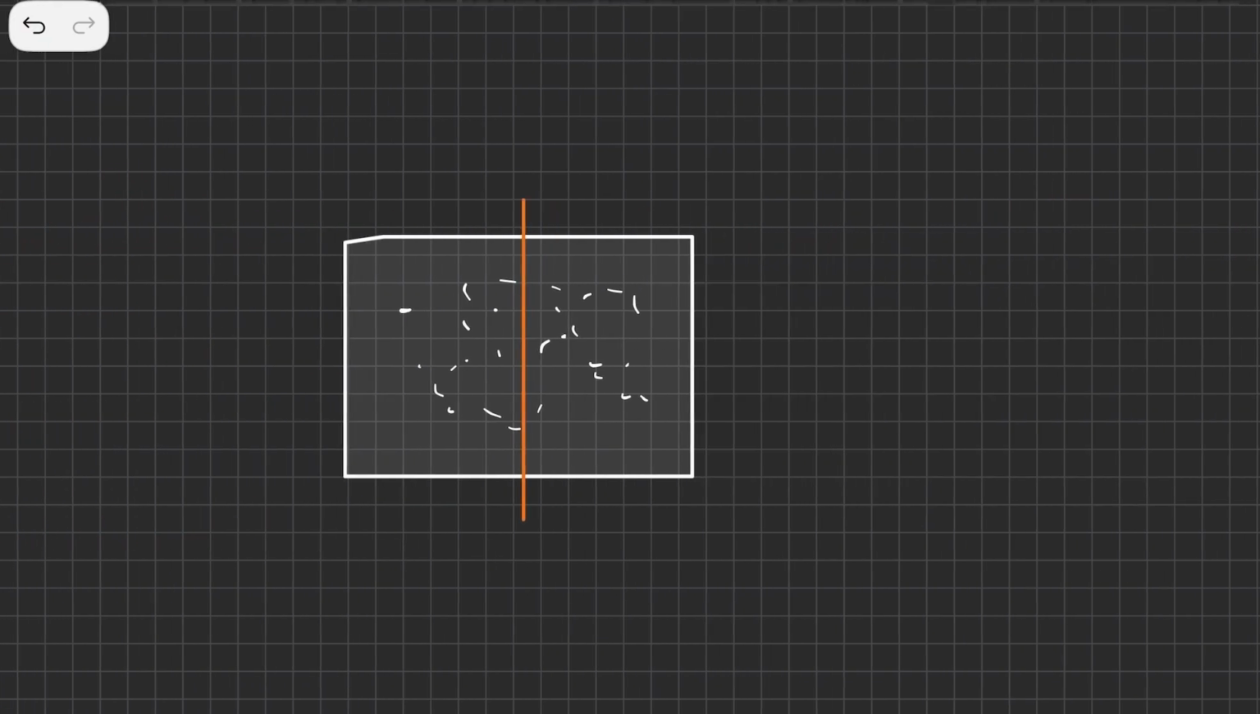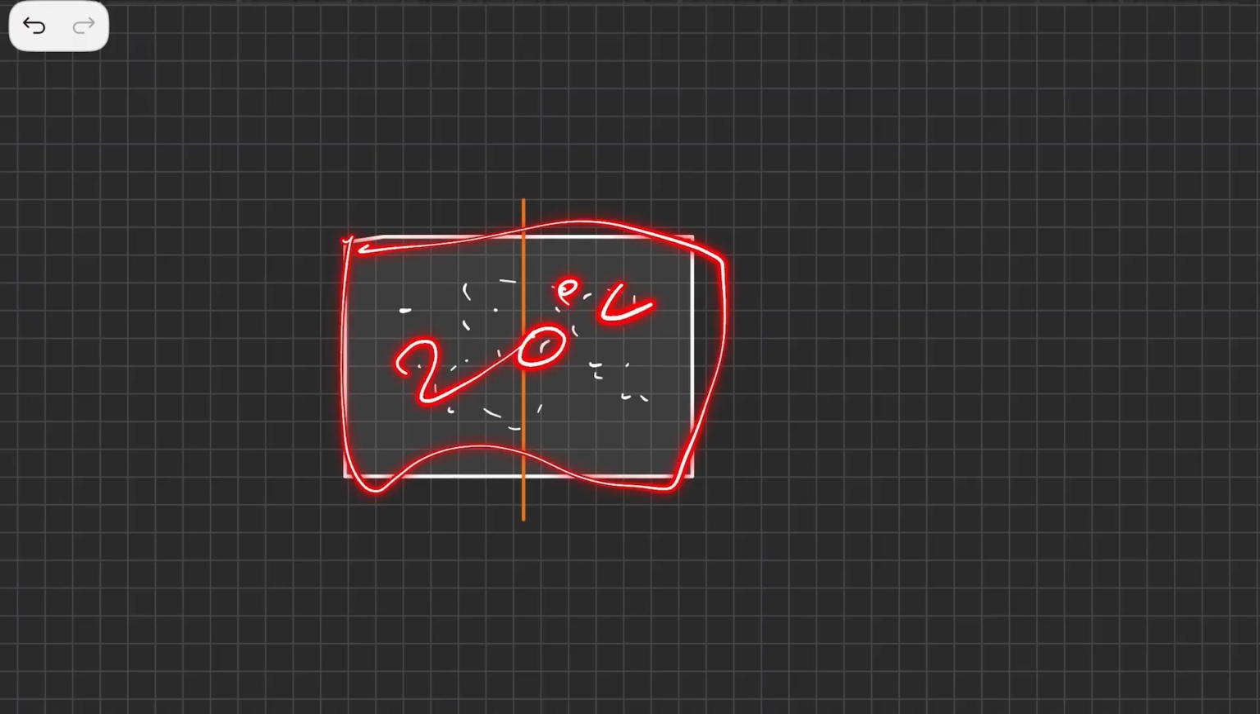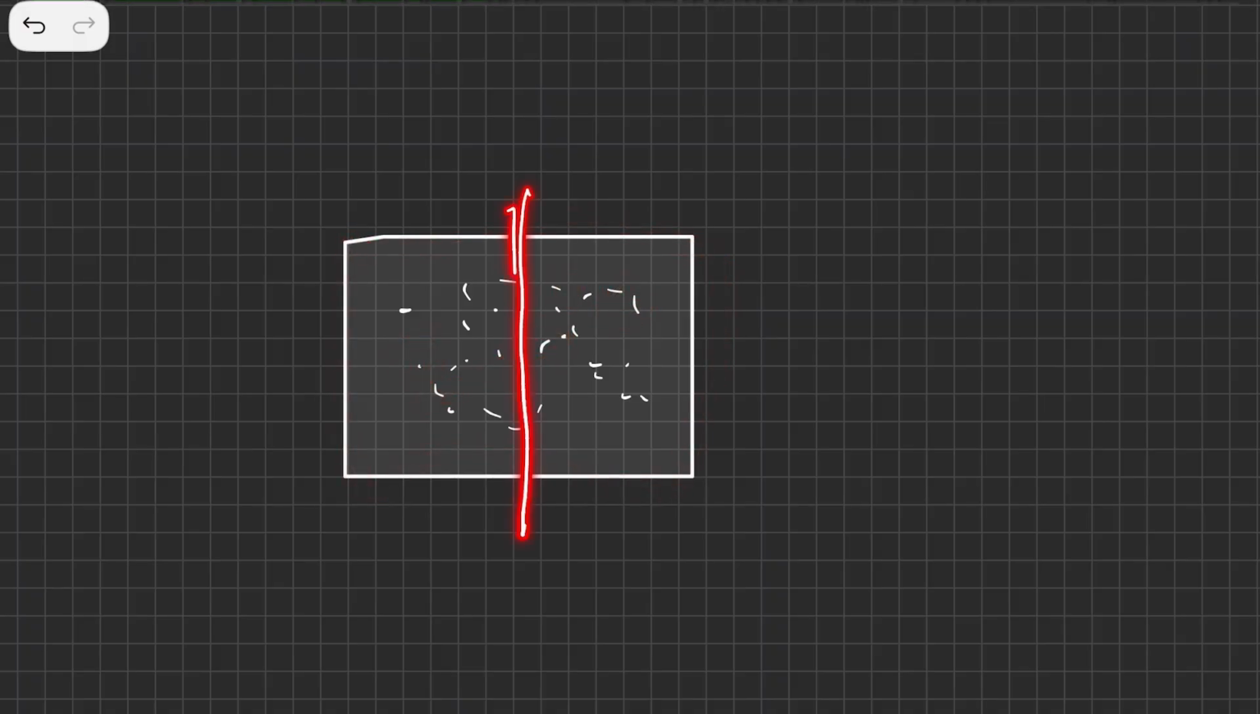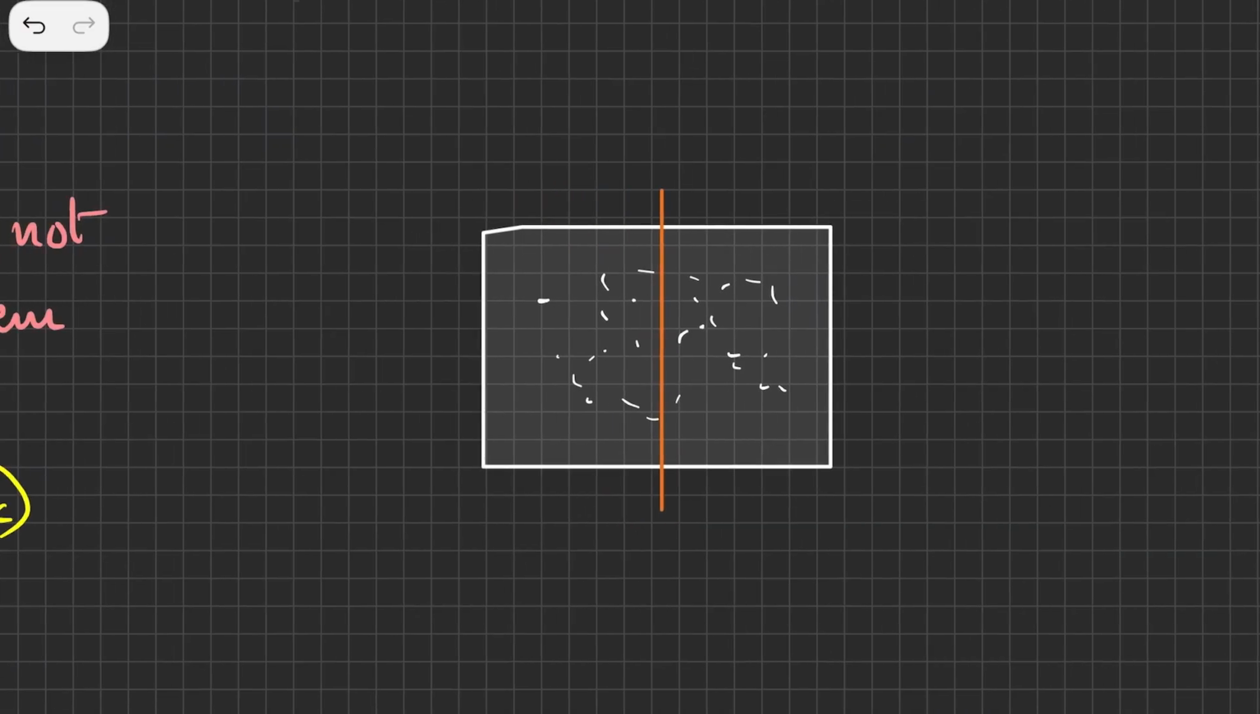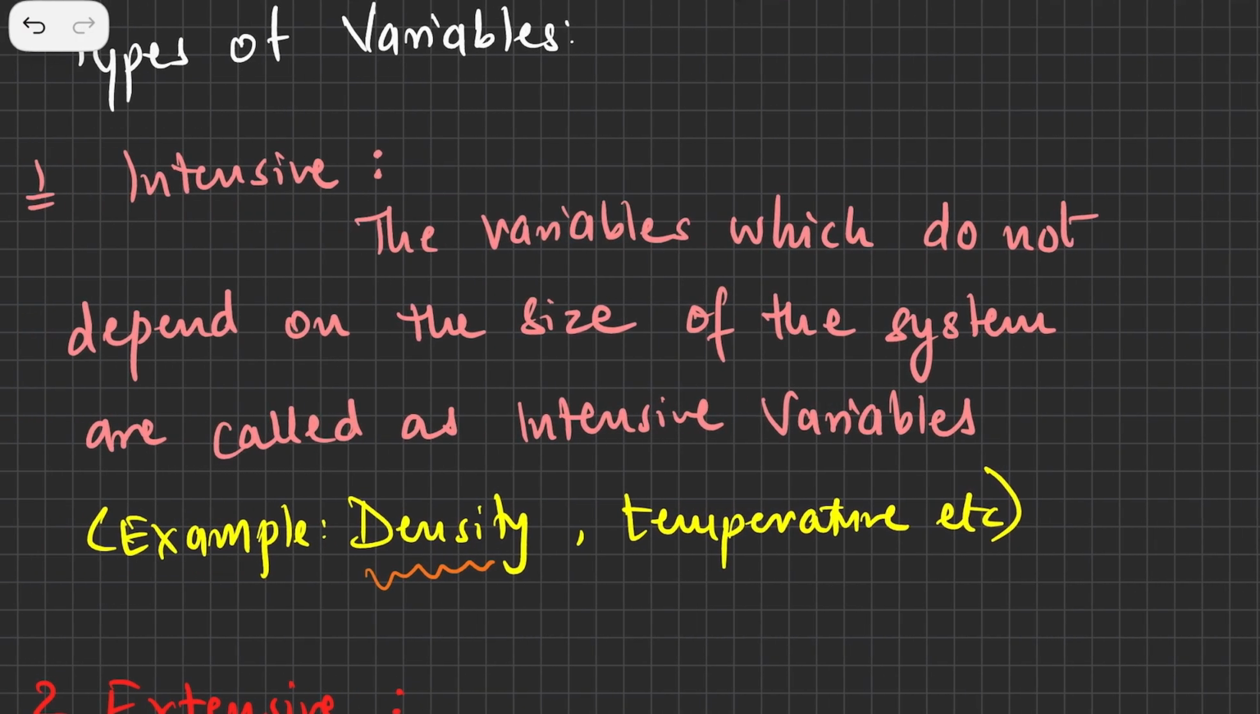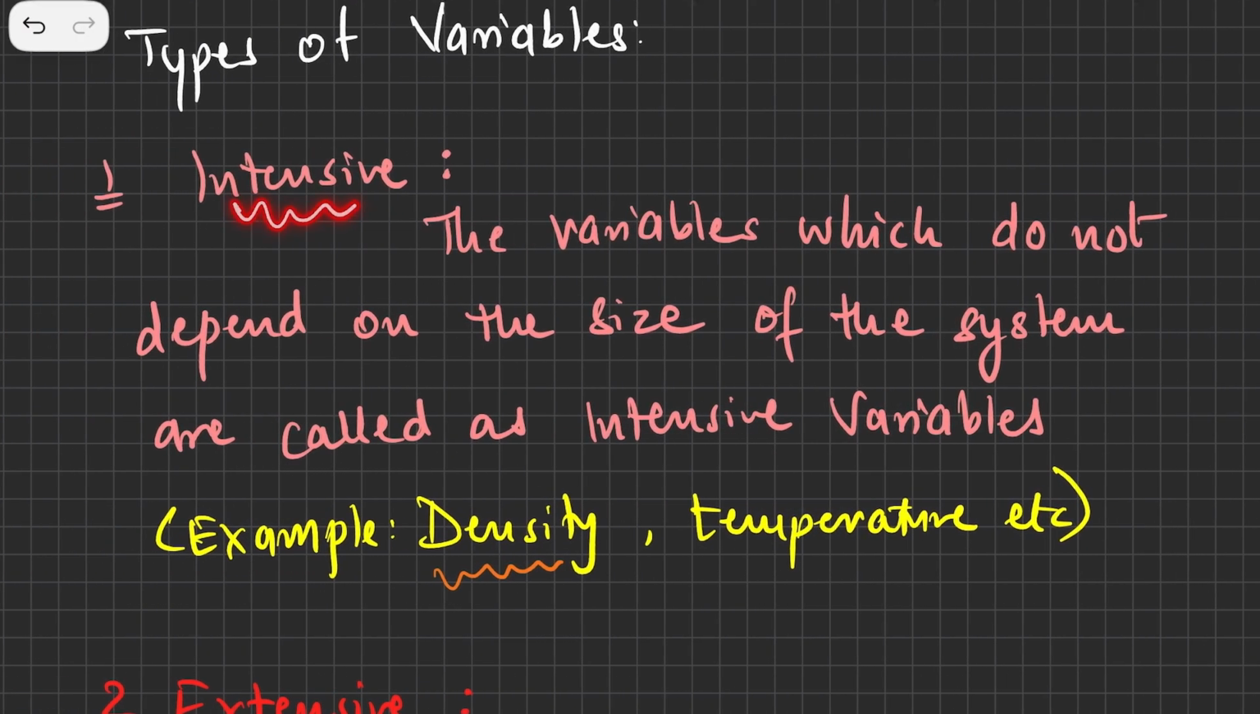The same goes for temperature as well. If the temperature of the entire container was, let's say, 20 degrees Celsius, putting a partition will not change the temperature. Both sides will have a temperature of 20 degrees Celsius. It implies that variables like temperature and density do not depend on the size of the system. Even if I have divided the system in two, the variables have not changed. The temperature remains the same, the density remains the same. So such variables are the intensive variables.